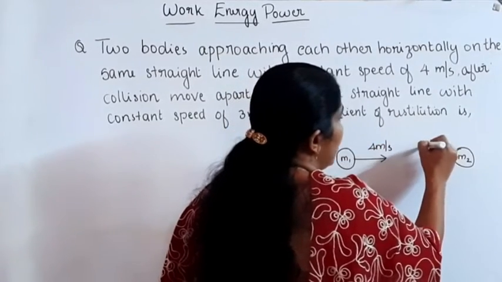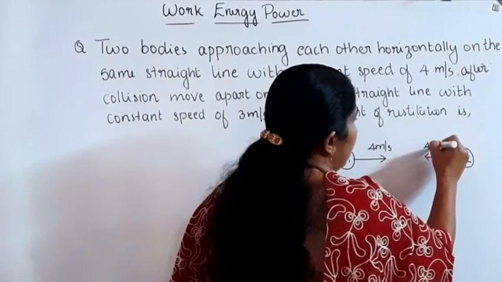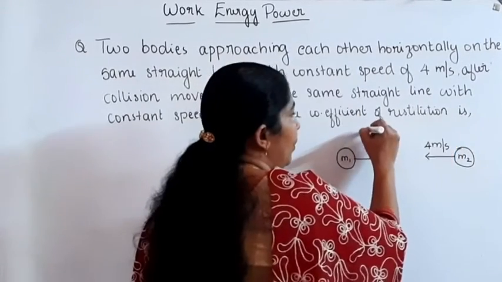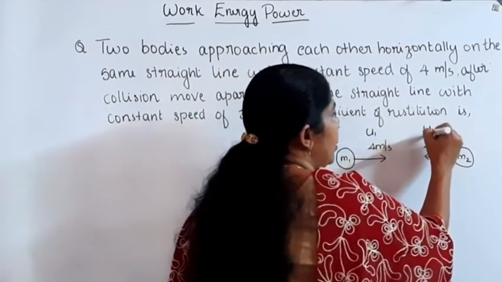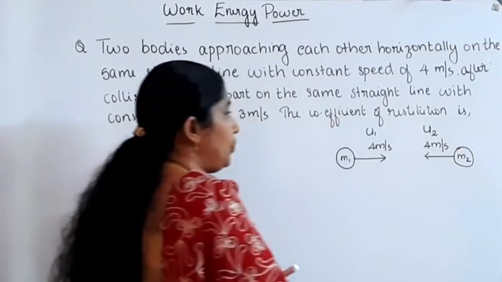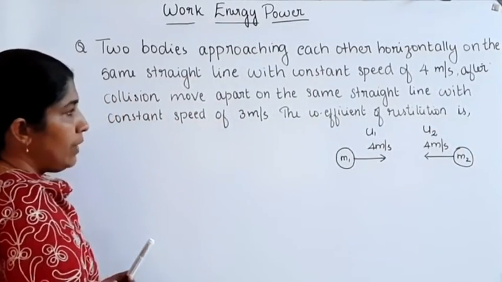This one is also moving with the same speed, 4 meters per second. U1 and U2 are their speeds.